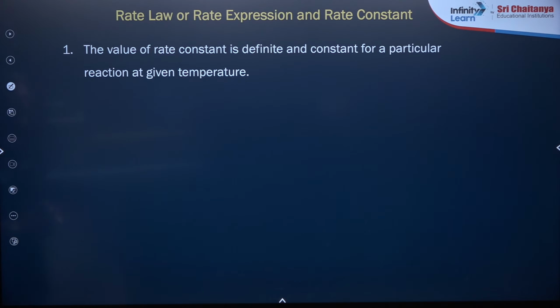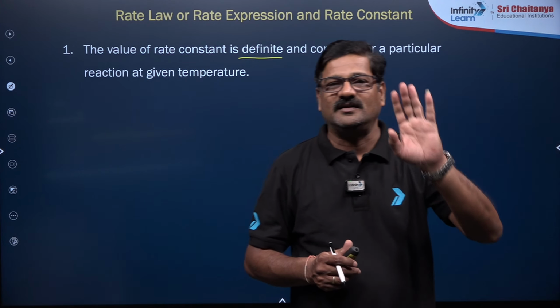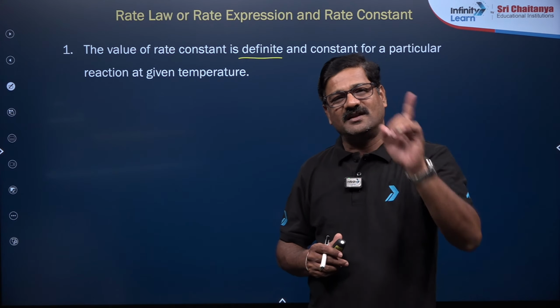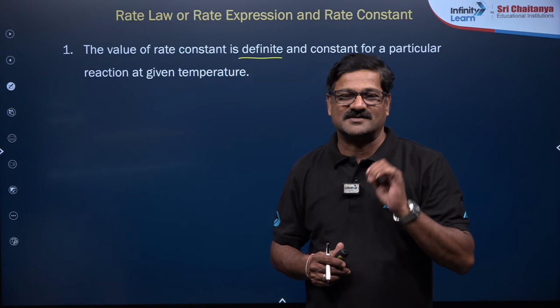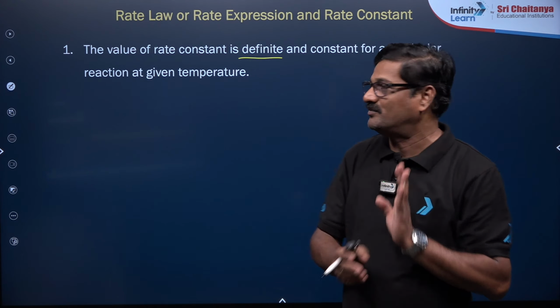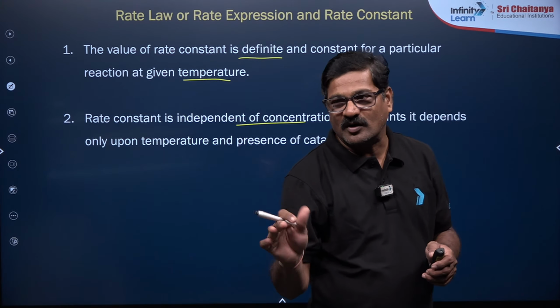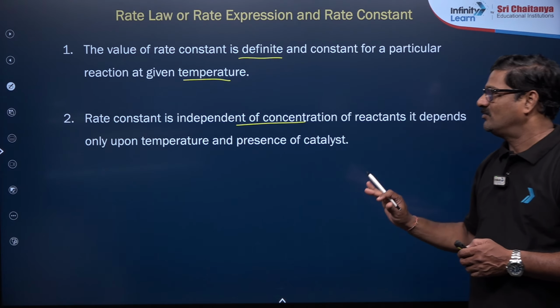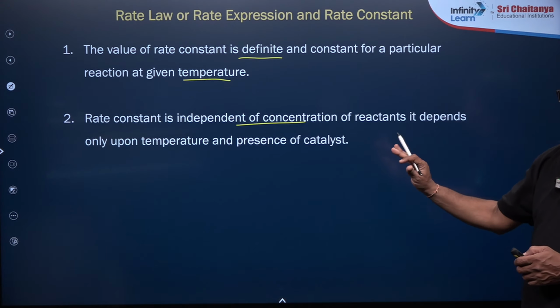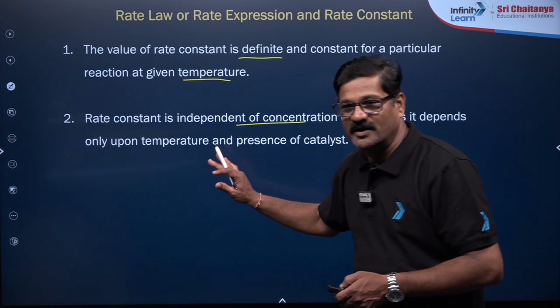So moving ahead, the value of the rate constant is definite. It is fixed for a given reaction. For every reaction you won't have the same rate constant. For a given reaction, its rate constant is constant as long as the temperature is constant. Temperature can change the rate constant value, and the rate constant is independent of concentration. If you take 1 molar, 2 molar, 3 molar, it makes no difference. The rate constant only depends on temperature, my dear students. Any doubt, bachcho? Any doubt?